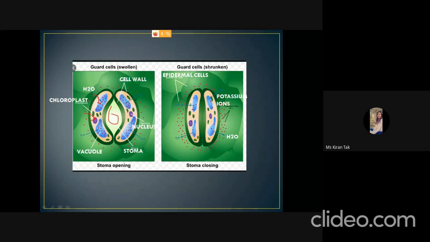And in the opposite case, when potassium moves out of the cells, water also moves out of the cell to maintain the osmotic potential. Then the guard cells get shrunken and the stoma closes, and this is helpful to regulate the transpiration process.